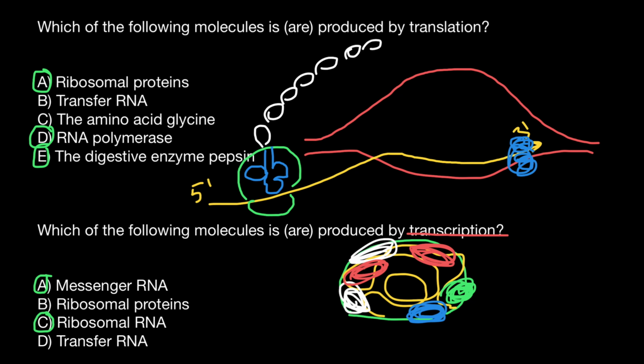And the last variant, transfer RNA, as you know, is never translated into protein. It functions as RNA, bringing individual amino acids to the growing polypeptide chain, to the ribosome, to messenger RNA. So transfer RNA is a result of transcription. So we circle this. This is also a correct statement.